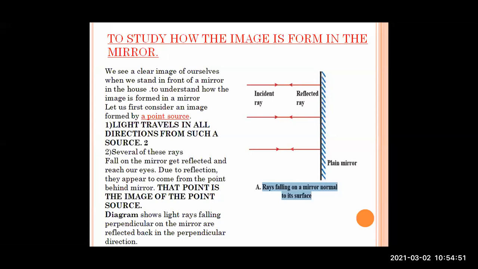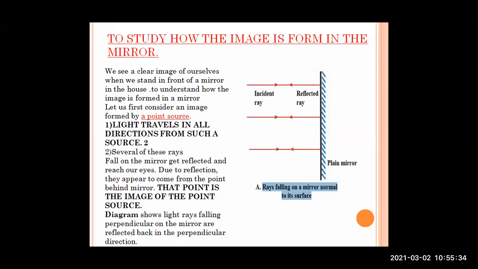We see a clear image of ourselves when we stand in front of the mirror in the house. To understand how the image is formed in the mirror, let us first consider an image formed by a point source. We stand whole in front of the mirror and see an image identical to us, but while studying we will start from a point source. Now what happens for a point source, how do we get reflected light, and how can we see the image of a point source? First, light travels in all directions from such a source.